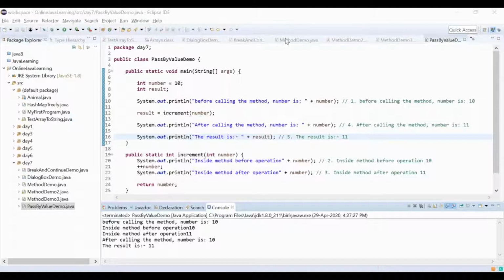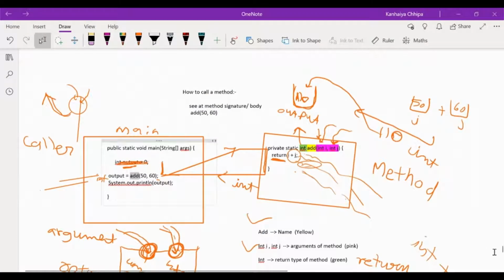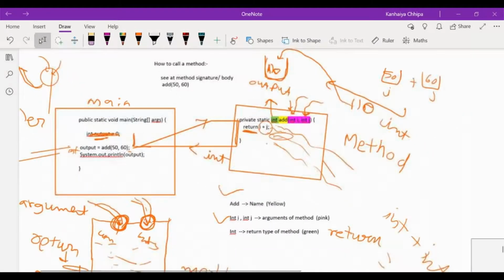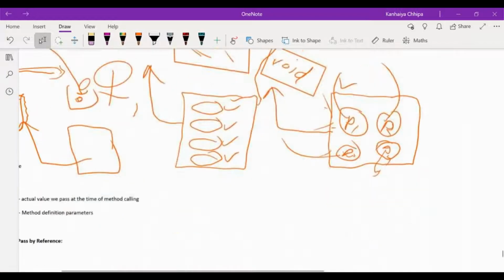The drawing tool is creating some issues. Sometimes it works for you, sometimes it does not. I don't know why. It's from GoToMeeting itself. The only way around is we need to restart the meeting, then only it will work. No problem. Otherwise here it always works, the drawing tool, because I have a digital pen that works fine here, but there it's a bit difficult. I don't know why it does not work there sometimes.